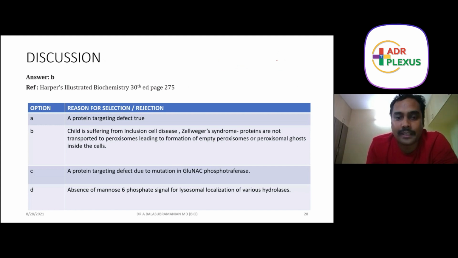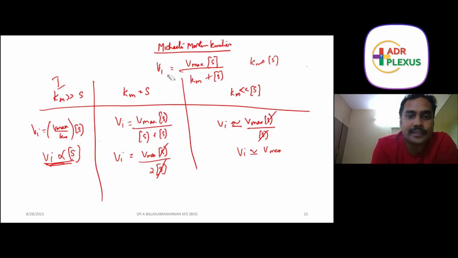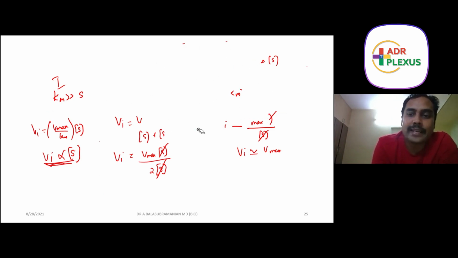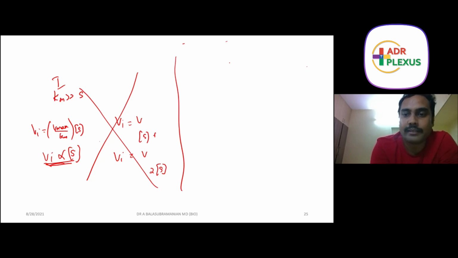Okay, let me explain this. So what happens in entire molecular biology? The central doctrine is that DNA has information, multiplies to more DNA, and gives rise to RNA. This process is replication, and this is transcription. RNA will give rise to protein. You all know this, this is translation.